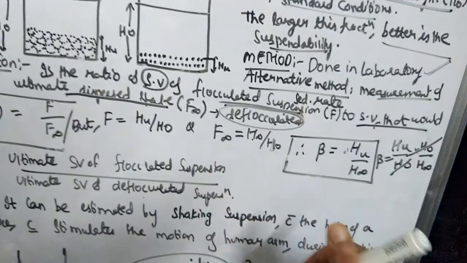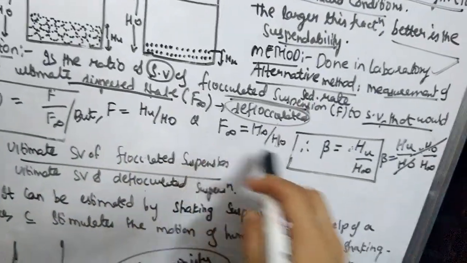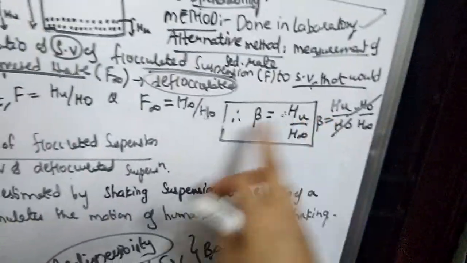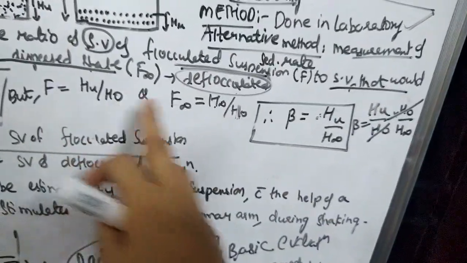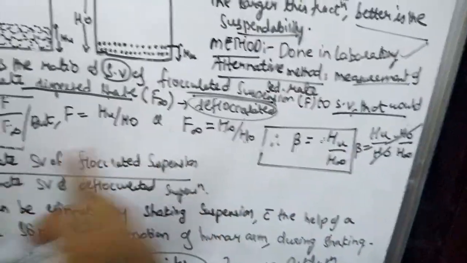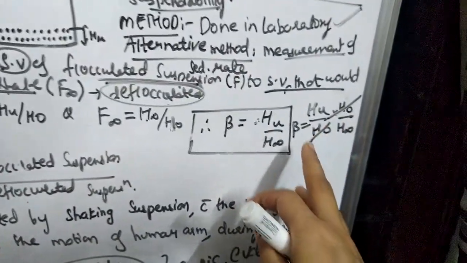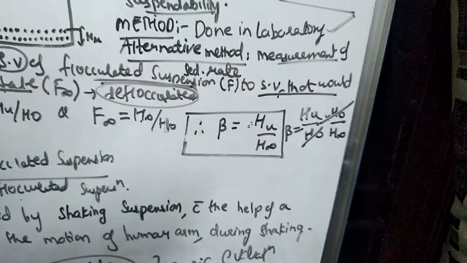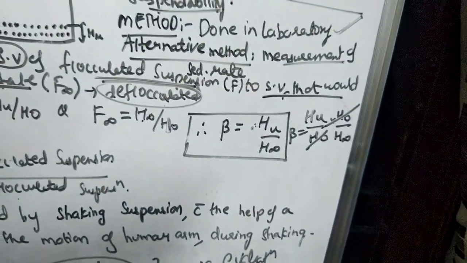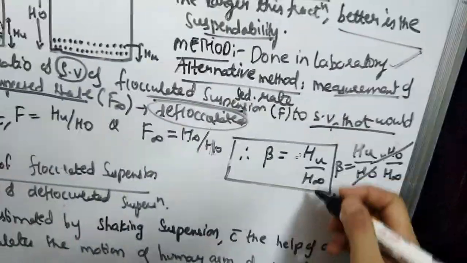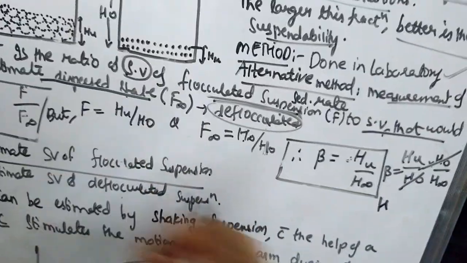Now if you see, beta is equal to F by F infinity. Here F is HU by H naught, so HU by H naught divided by H infinity by H naught. When it comes upstairs, it is HU by H naught into H naught by H infinity. I hope this is clear. Beta is equal to HU by H infinity. I will show you how you get this.